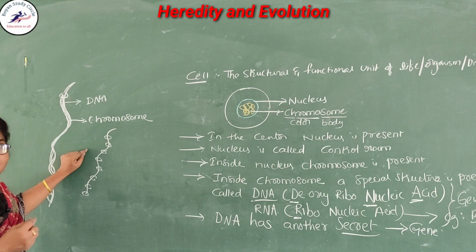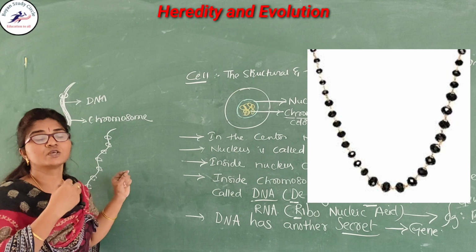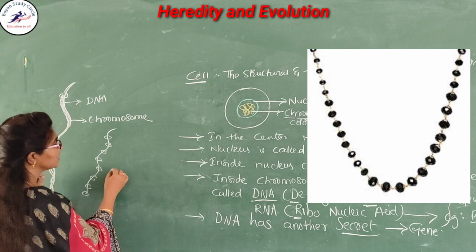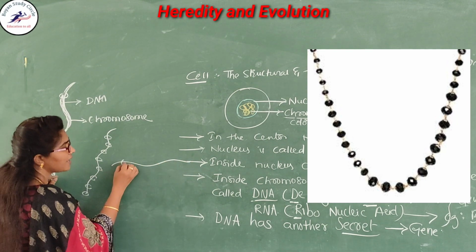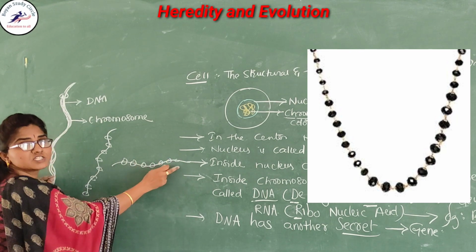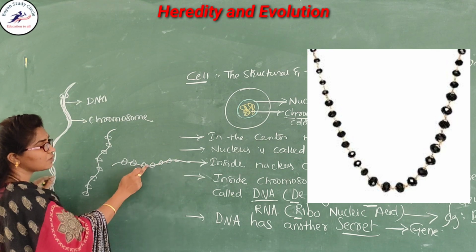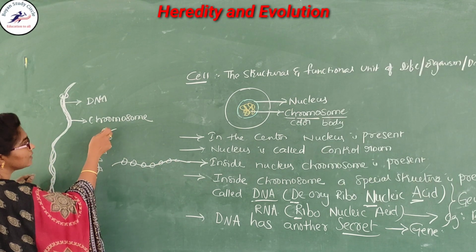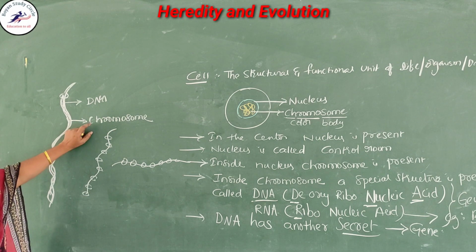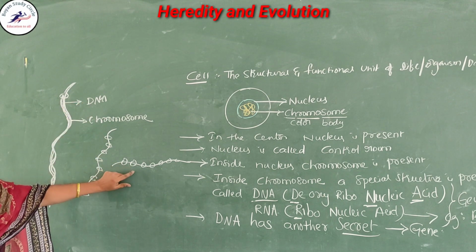Beads on a string means, like the Pusala danda that people wear: it is a chain, and on the chain some beads are arranged. So the chromosome has the genes on it.